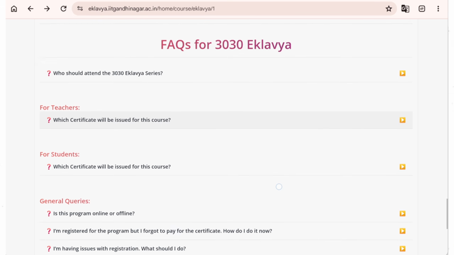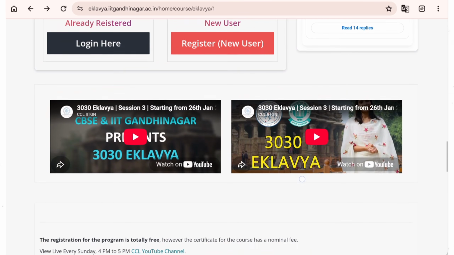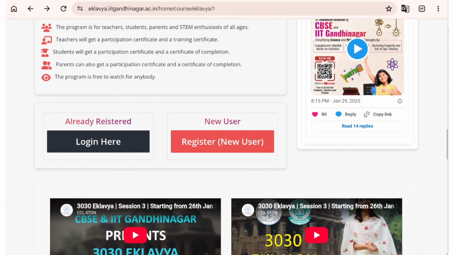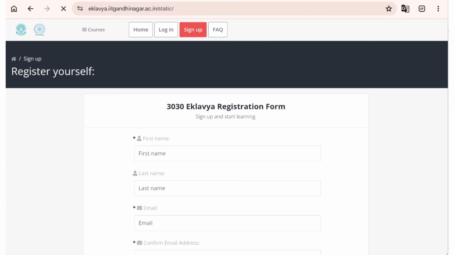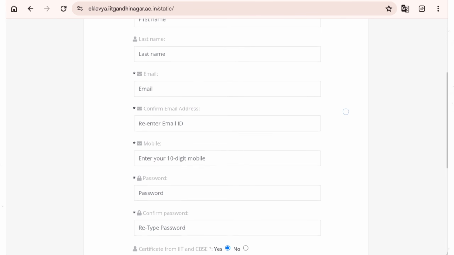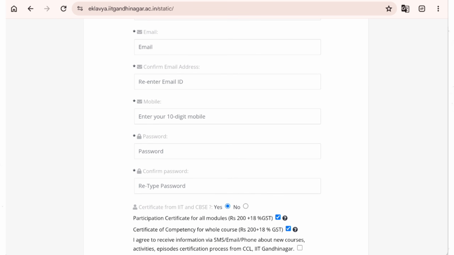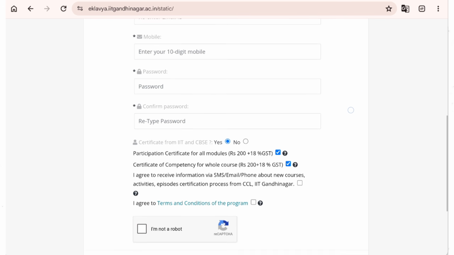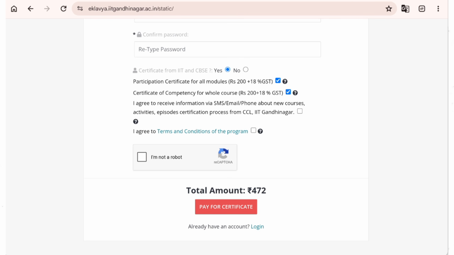So now a few FAQs are also here. If you want, you can go through this FAQ. Now let's see how to do registration. For registration, you need to come here, new user. Click on register. Here you need to fill in your details like first name, last name, email ID, confirm email ID, mobile number, password, retype password, then agree, then I'm not a robot, and pay 472 rupees for the certificate and click it here.